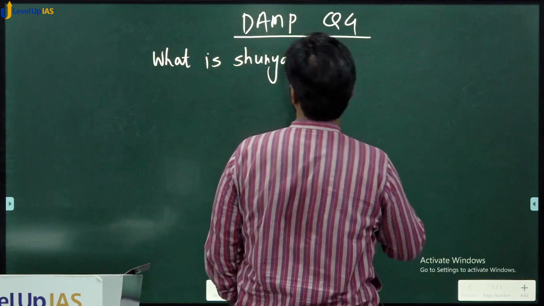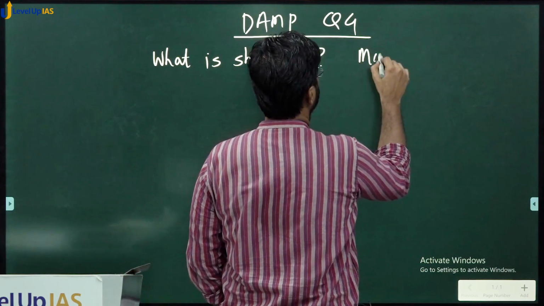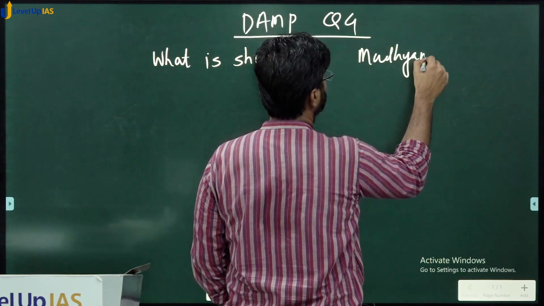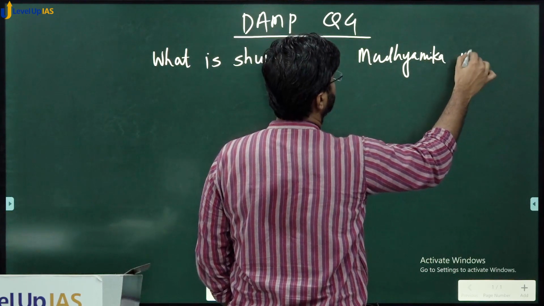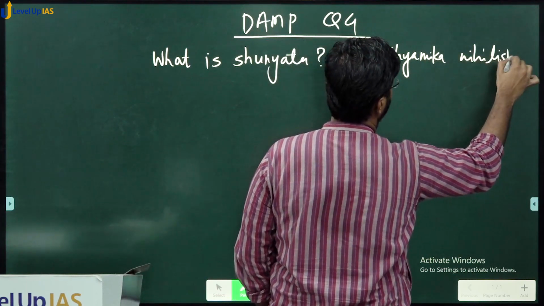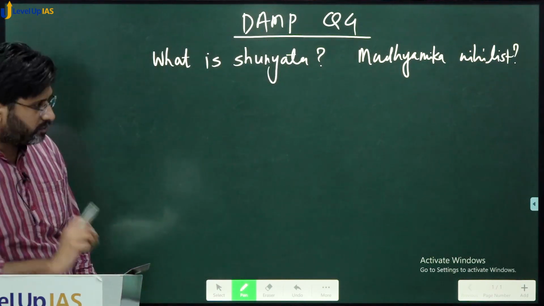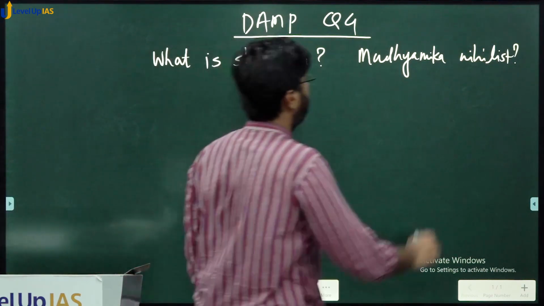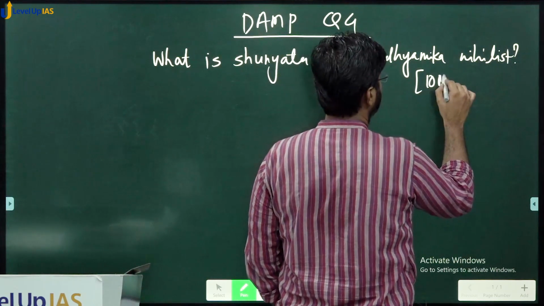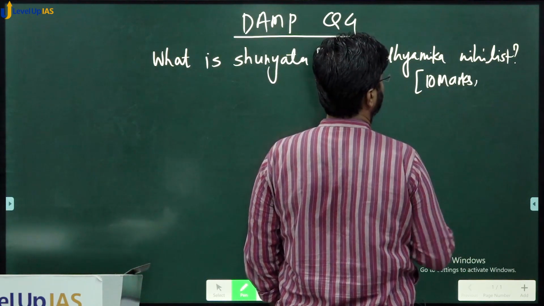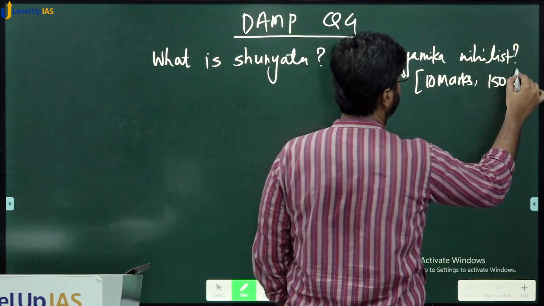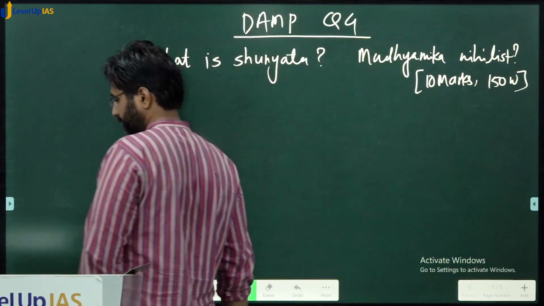The question is of 10 marks and 150 words.